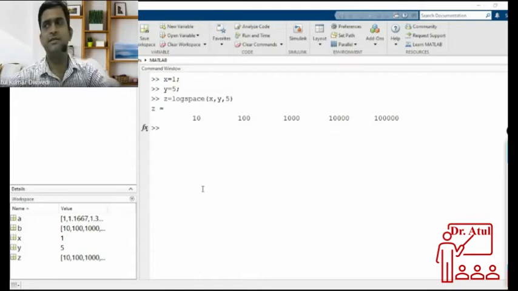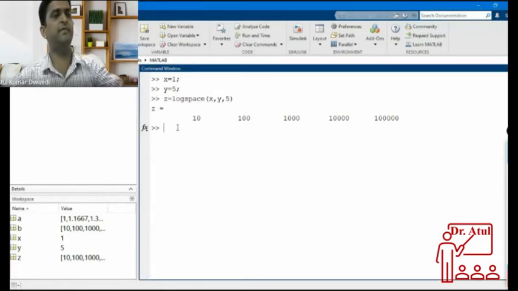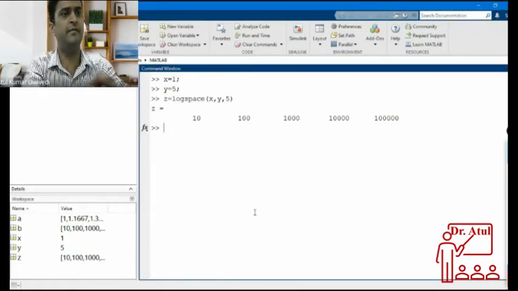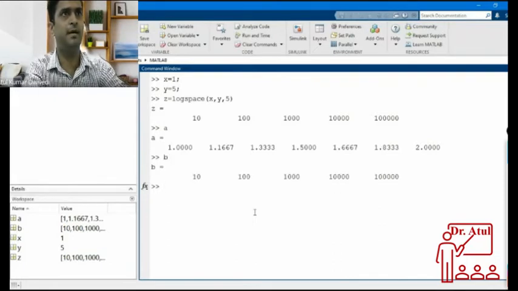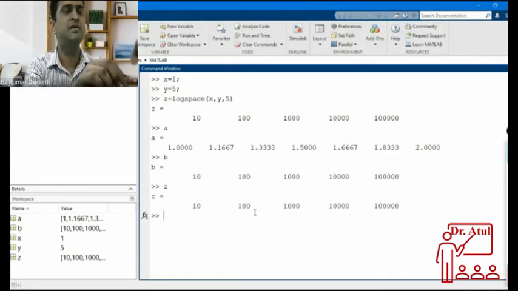Okay, so this is the logspace command and linspace command, and we can create variables like this. If I want to access any value of a variable, here I have variables A, B, and Z. These are array variables, meaning we have many numbers in them.